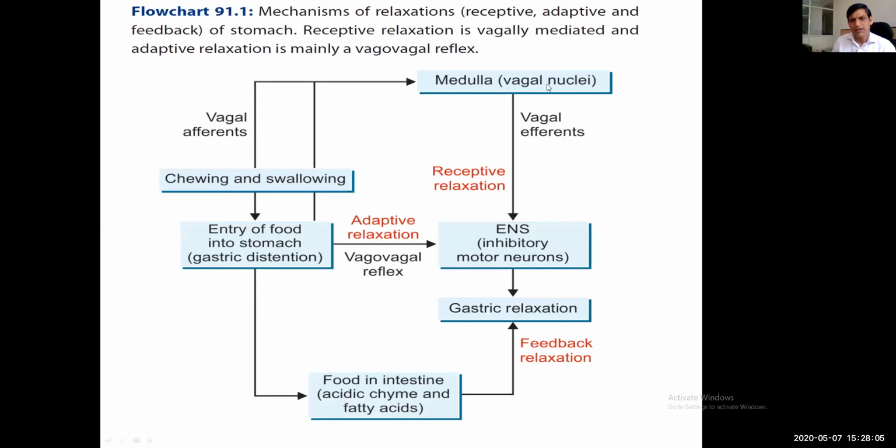This is the mechanism. Vagal fibers coming from the medulla go into the enteric nervous system. The fibers present in the stomach, mainly in the proximal stomach, get relaxed. So this is receptive relaxation, when even food has not entered the stomach. When the food enters the stomach, this we call adaptive relaxation. This is because of the vasovagal reflex, and this is because of the vagal fibers. And when the food enters the intestine, it causes the feedback relaxation.